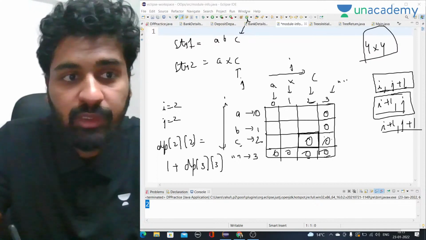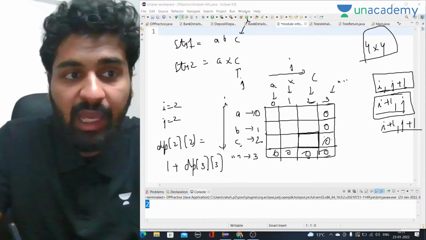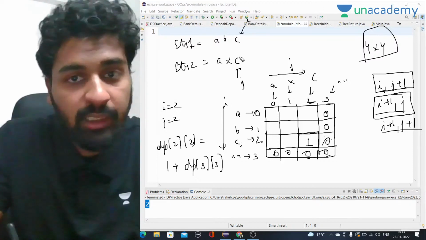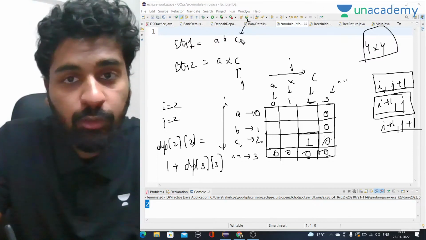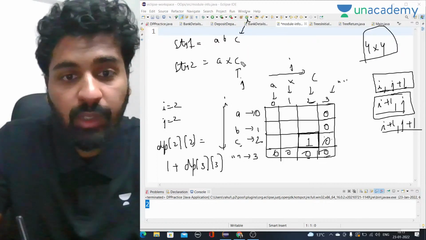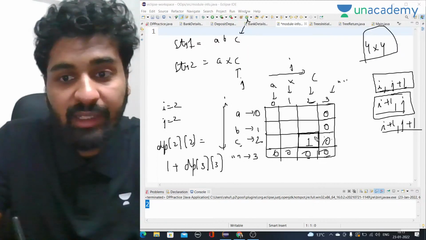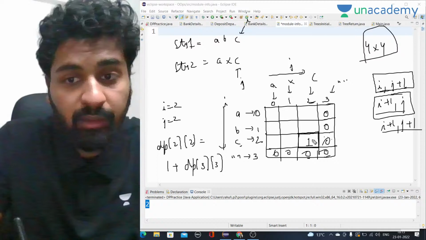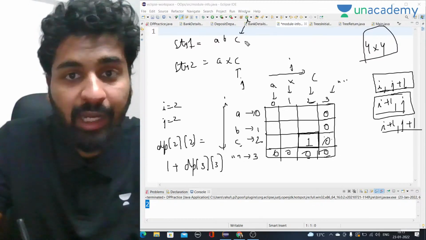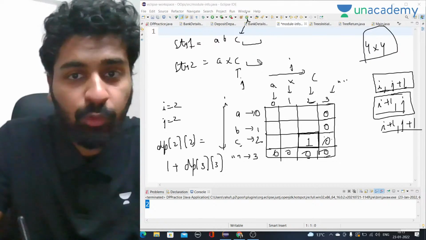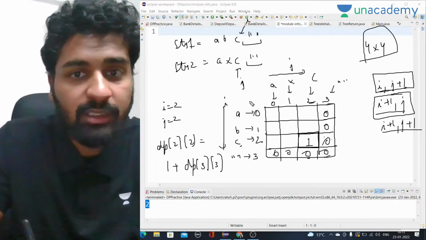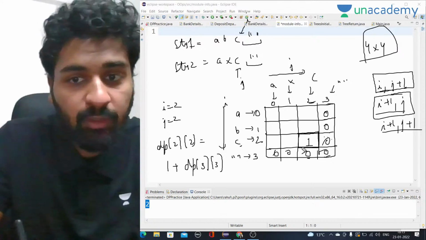So 1 plus dp of 3, 3 will be 1. So here I will fill 1. In this case, if we have ABC and AXC, they both are equal, so we have to include it in our answer. The answer will be 1 plus dp of 3, 3, the diagonal one. That means we have to move forward, and both are empty, so the answer will be 0 only. So 1 plus 0 will be 1. So here I will fill 1 as the answer.